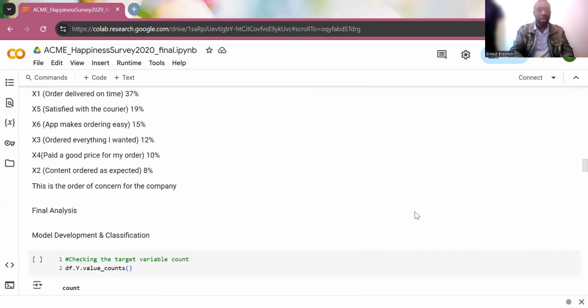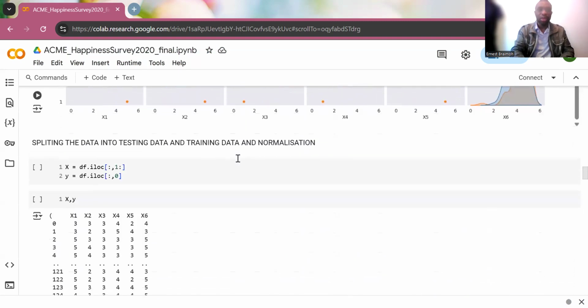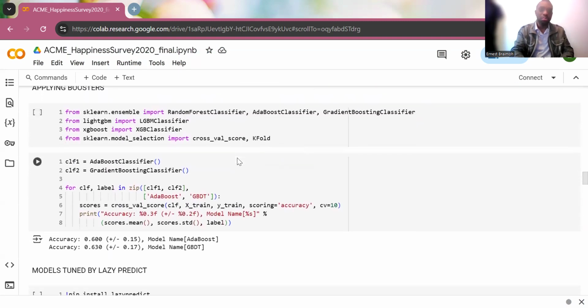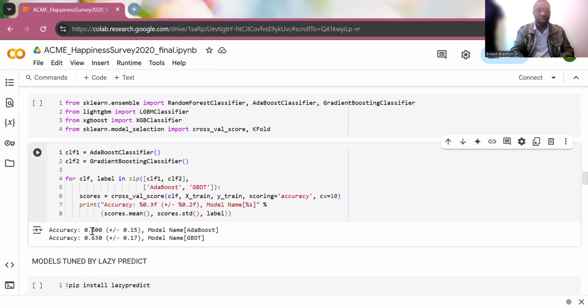I did some PCA. The PCA showed that X1 is contributing 7%, X2 is contributing 90% to them being happy or unhappy. But I'm going to take this step further. First of all, I tried AdaBoost and Gradient Boost, and they gave me 60% and 63%, as you can see here.